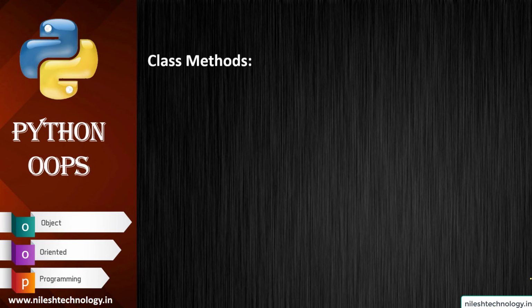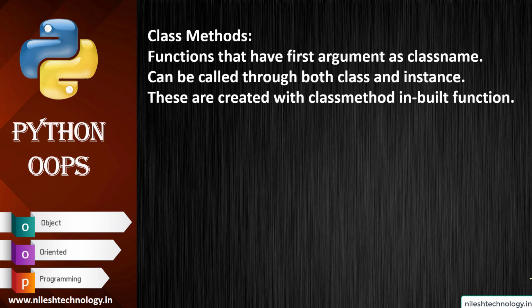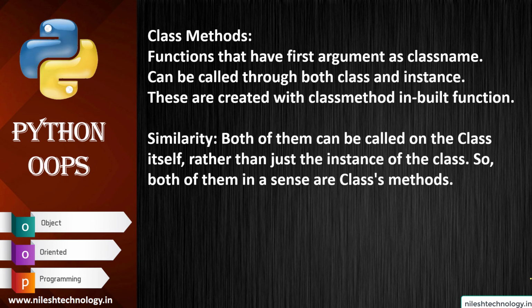Okay. Then class method: a function that has the first argument as a class name. So if my first parameter is self, it is considered as a class name. It can be called through both class and instance. And these are created with the classmethod built-in function. The similarity is that both of them can be called on the class itself rather than just the instance of the class.